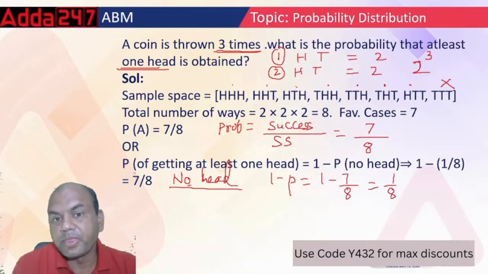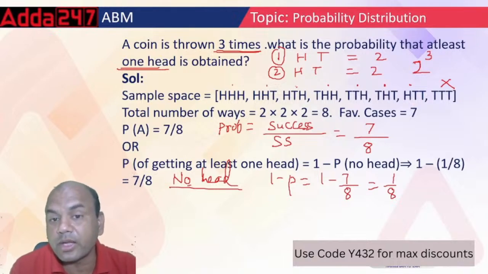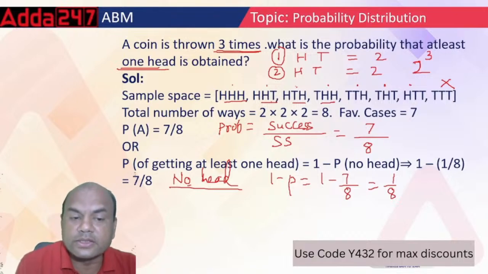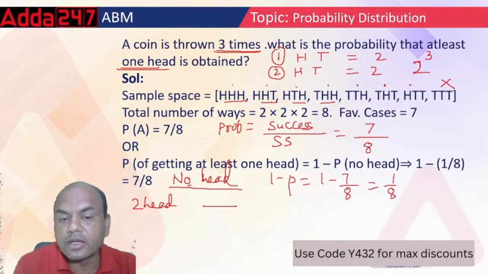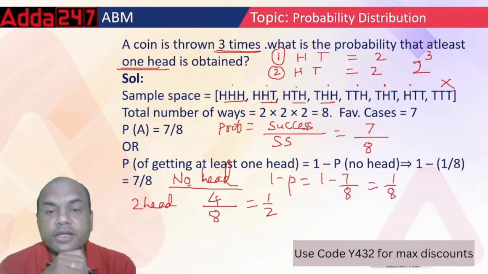Okay. If I ask you, I want at least 2 heads. In that case, what can be the possibility? I am talking about at least 2 heads, so 1, 2, 3, 4. These 4 are the answers. The denominator is 8, but here it is 4, so it is 1 by 2. This is the way we must solve these numericals.